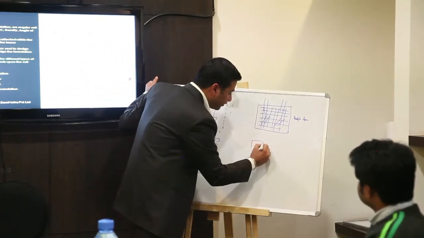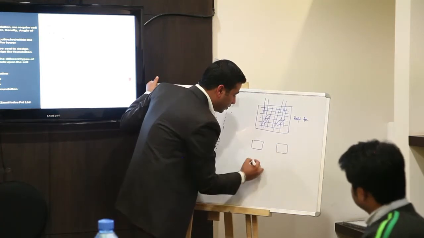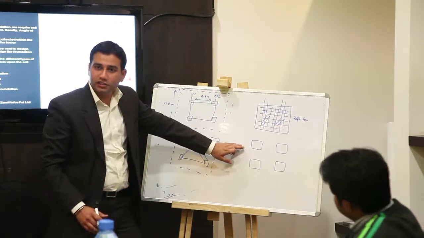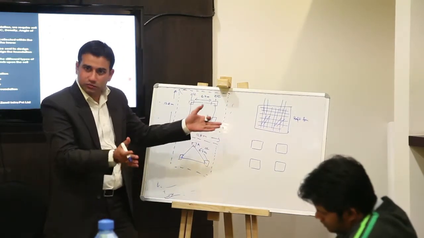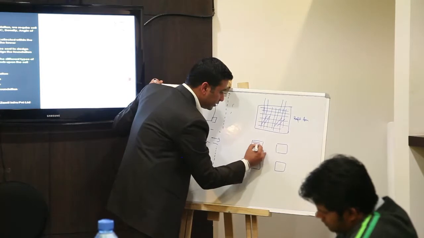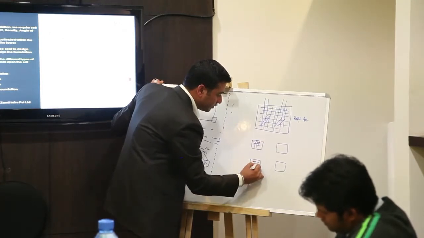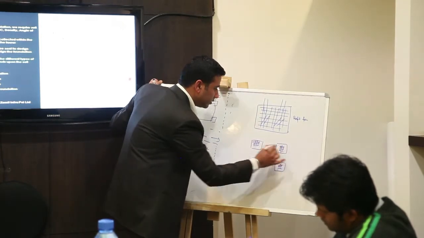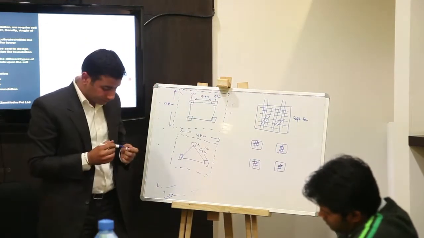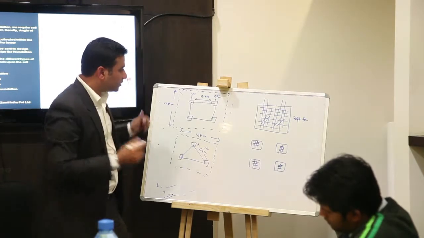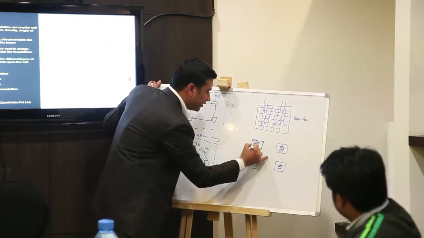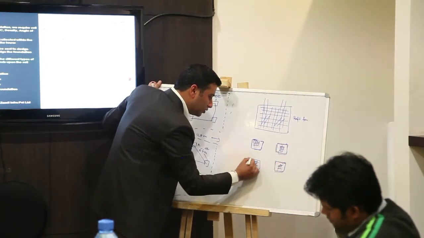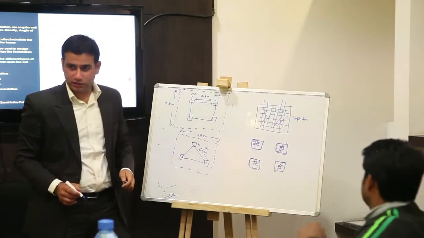And in isolated foundation, you only have to dig for the 4 portions. That's why this is isolated. All the columns are separated. Actually, what is the excavated area for this? Only this one is the excavated area, not the full area. In this case, we do not need to do the full-fledged excavation.